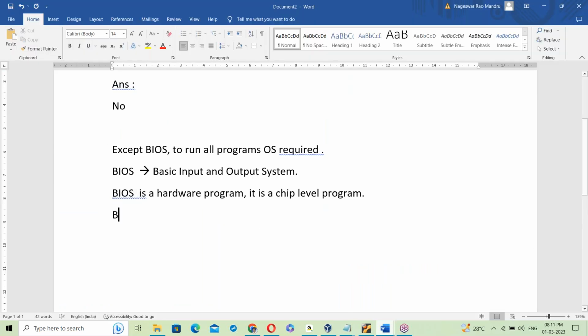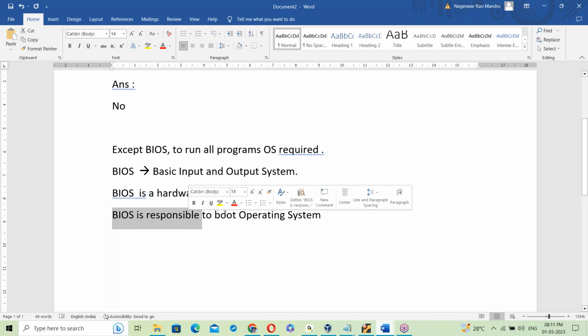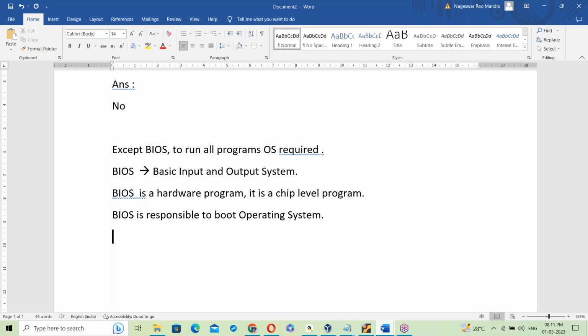See, what's the role of BIOS in the system? BIOS is responsible to boot the operating system. To boot the operating system here.